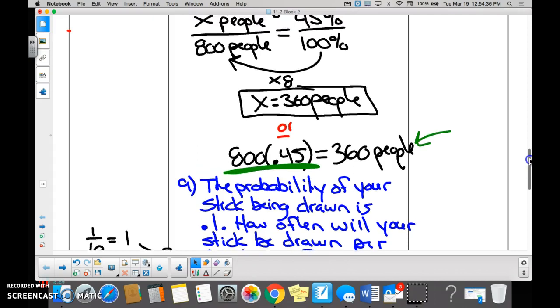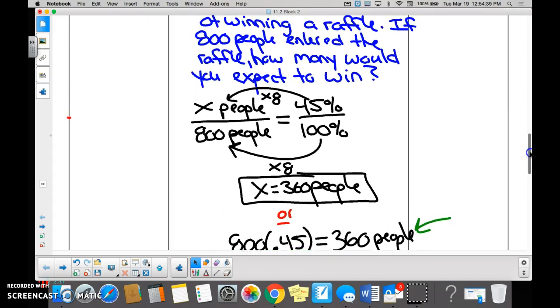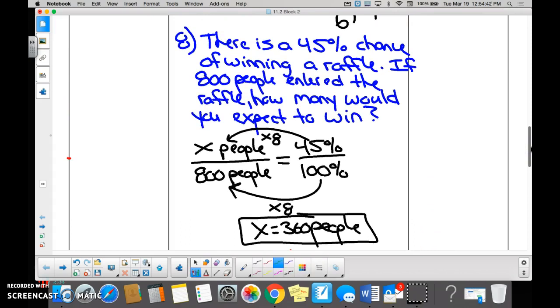The other idea is write a proportion. We want to know how many people won the raffle, right? So we set that as a fraction over the 800 total people. Why is 100% and 800 together? 800 is how many people entered. It's 100% of the people, right? And the number of people that won is 45%, right? So are those labels lined up? How do you get from 100% to 800 people? What do you multiply by? 8. So what are you going to multiply the 45 by? 8. And that gets you to your 360 people, right?